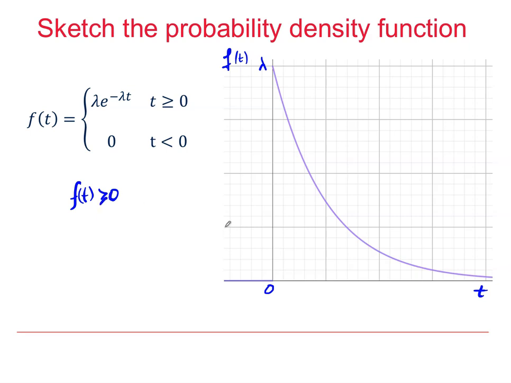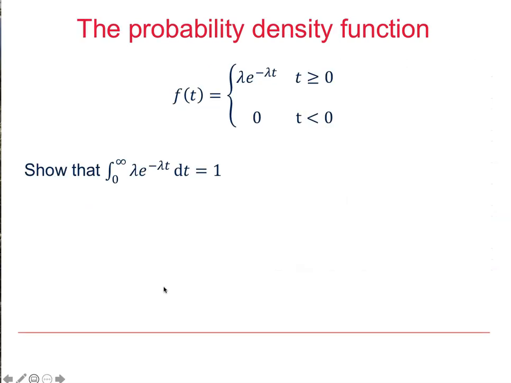And we now need to check that the total area under the graph should add up to 1, and we're going to check that by doing an integration. To show that the area under the PDF is 1, what we need to do is integrate the PDF here from t equals 0 to t tending towards infinity. We don't need to integrate the region for t less than 0 because the PDF is 0 for any value less than 0. So this is what we've got to show.